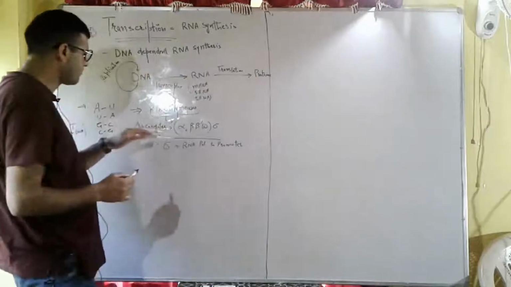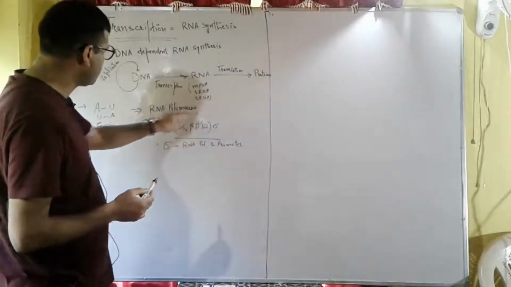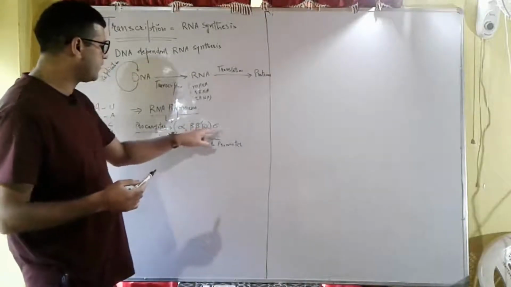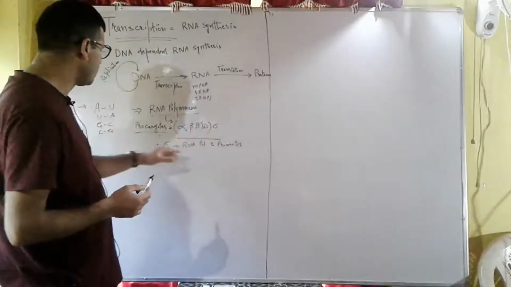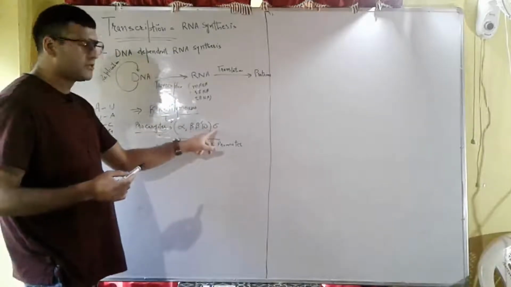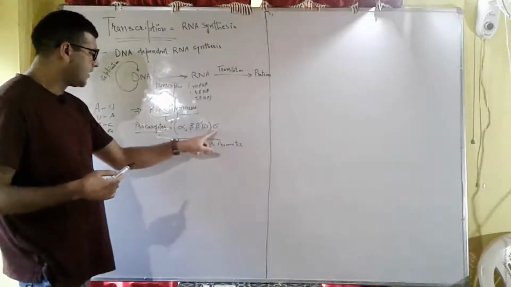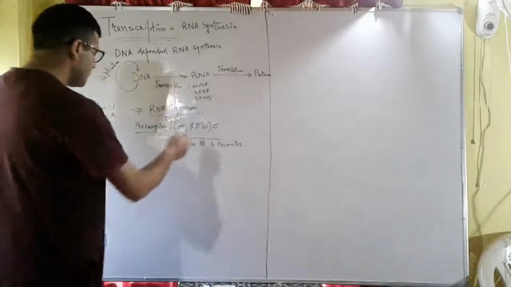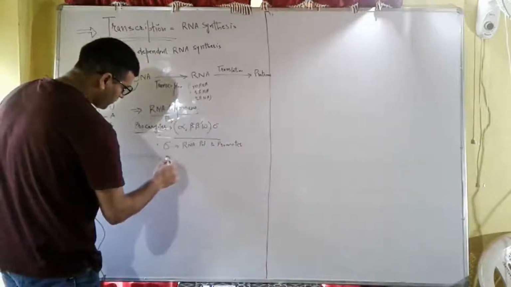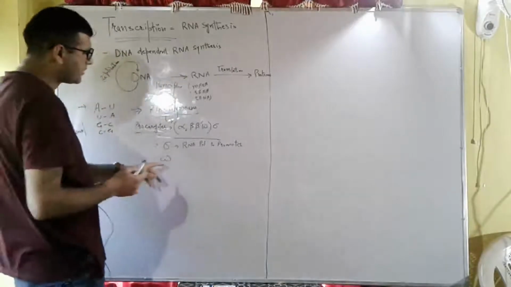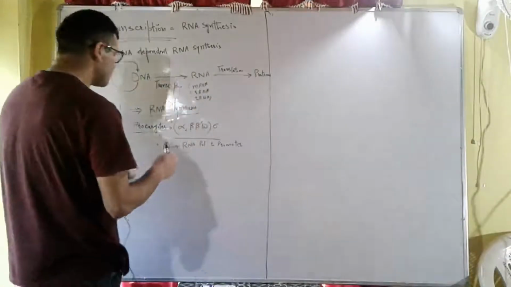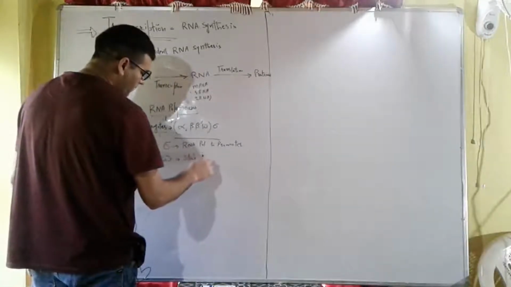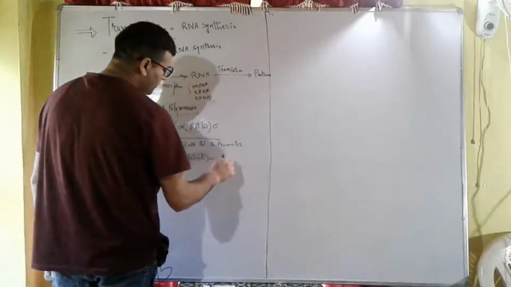In prokaryotes, the RNA polymerase is represented by alpha two, beta, beta dash, omega, and sigma. This sigma factor, this sigma subunit, helps in binding of RNA polymerase to the promoter. Then the omega subunit stabilizes the core enzyme.